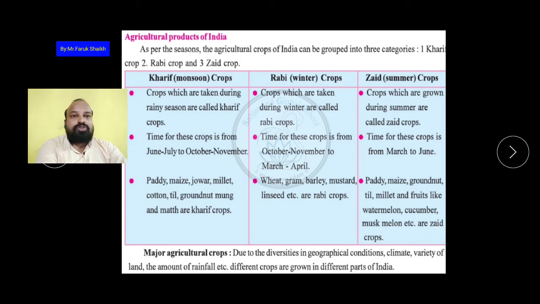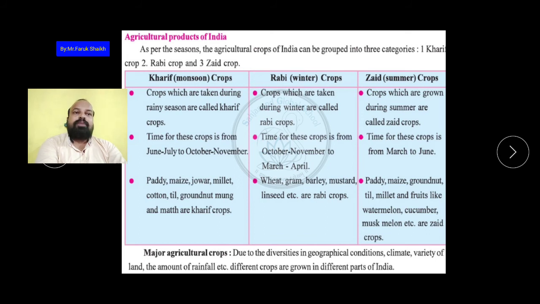And what types of production are carried out in the kharif crops? So paddy, maize means makai, jowar, millet, cotton, til, groundnut, moong, and urad are the kharif crops. Okay, so this is the first, kharif crops. All of you understood this? The kharif crops are carried out in the monsoon season.